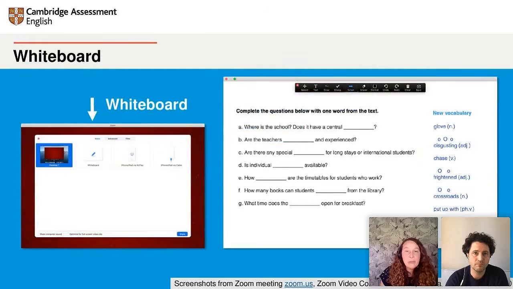Like you saw in the example earlier, you can use Zoom's online whiteboard just like a real one. When you share, you just click on whiteboard there. You can write, draw, spotlight or highlight. You can erase, you can undo, redo, and save. You can also take screenshots on your whiteboard to share with your class after the lesson, as long as it doesn't have student names or other sensitive or copyright protected content on it.